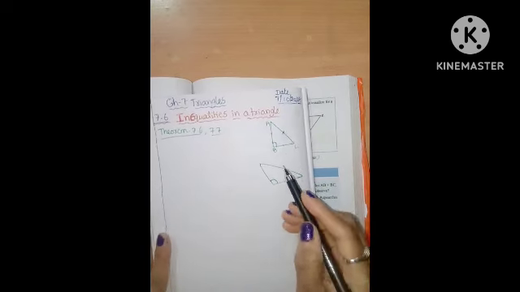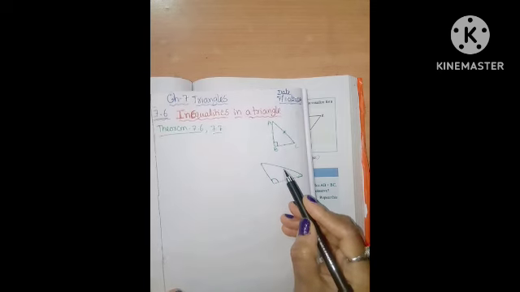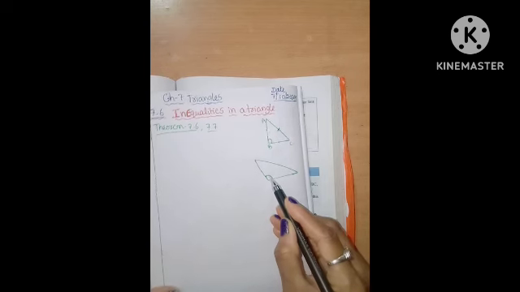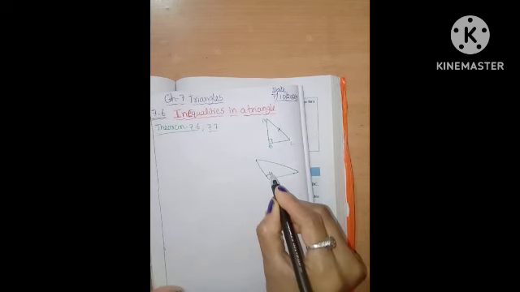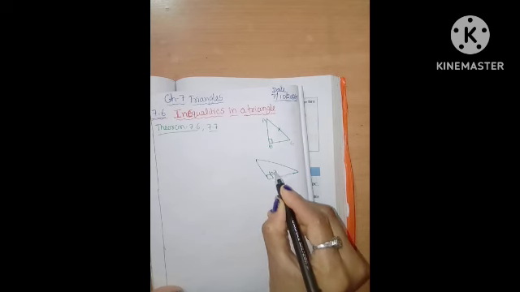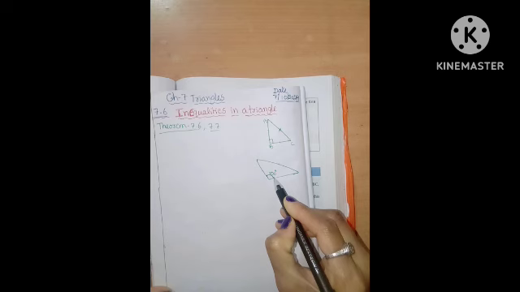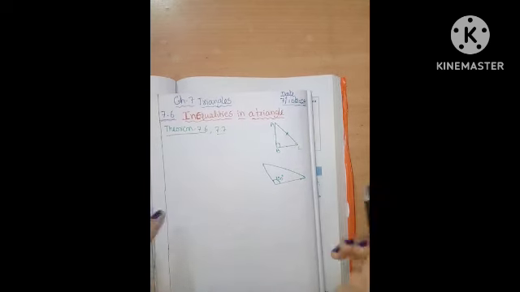The side opposite the greater angle is greater only. This angle is 100 degrees. The side opposite the greater angle is greater. That is the 7.7 theorem.